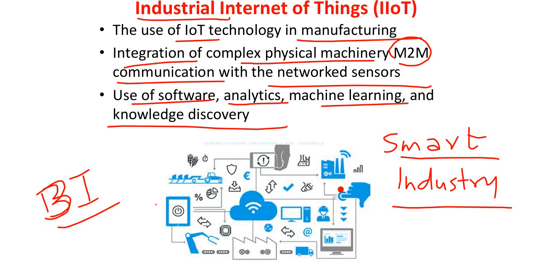That doesn't mean that in conventional IoT you don't have software, analytics, machine learning and all, but the extent to which software, data analytics, machine learning or knowledge discovery is used is much higher in industrial IoT compared to the conventional or traditional IoT, right?